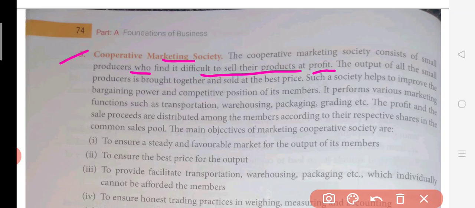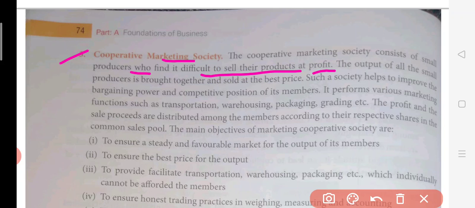Okay, so here they can join a cooperative marketing society, where all these members can pool their goods at one place, and after that they will be getting this bargaining power. Okay, so whenever they will be selling, they will be getting good prices for their produced goods.